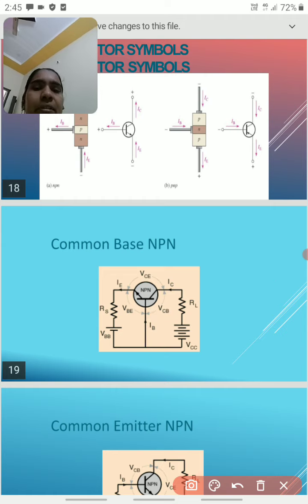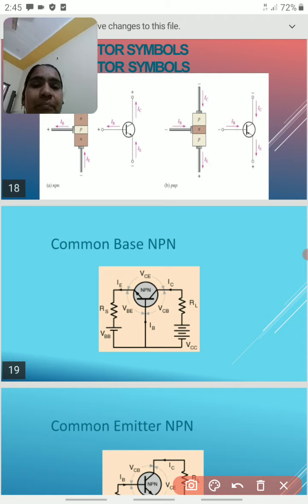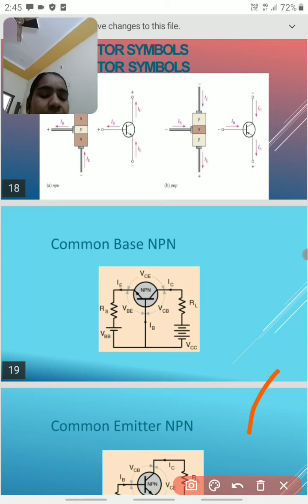The main purpose of a transistor is amplification. If you increase the volume of a microphone or cell phone, we are using transistors, a number of them. Our cell phones, tabs, or computers contain thousands of transistors. If you increase the volume, we are using a number of transistors. The main purpose of a transistor is to amplify the signal.